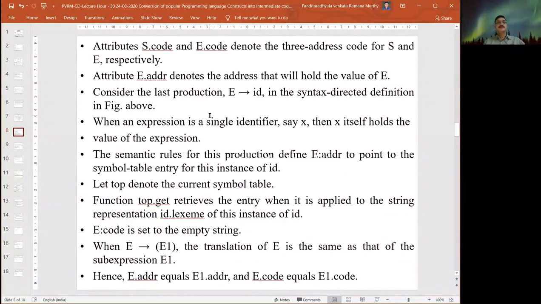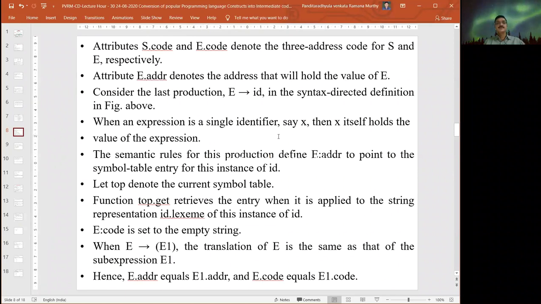If you are considering the last production, E derives ID, the syntax-directed translation definition in the figure above defines that when an expression is a single identifier, say x, then x itself holds the value of the expression.